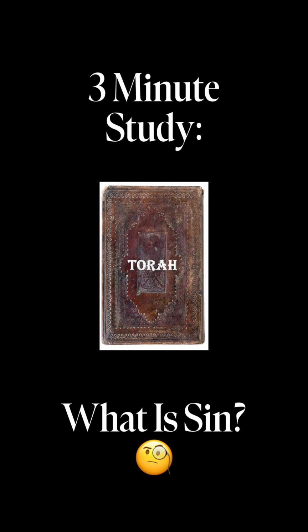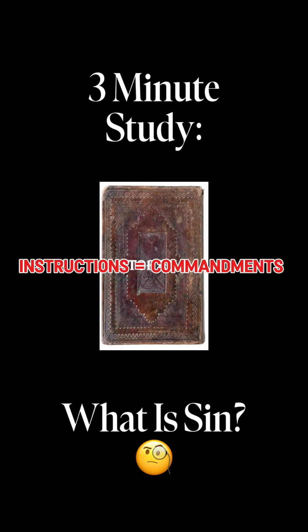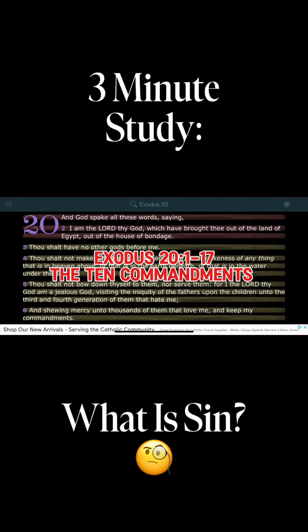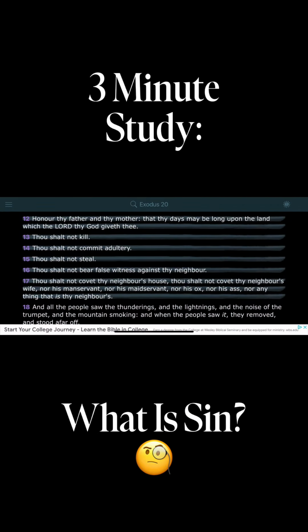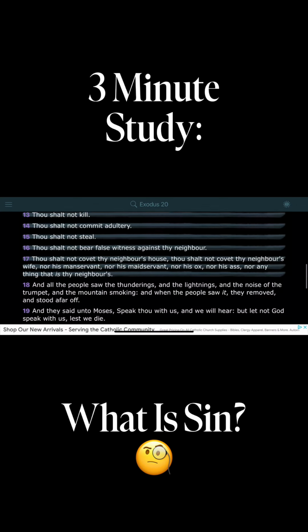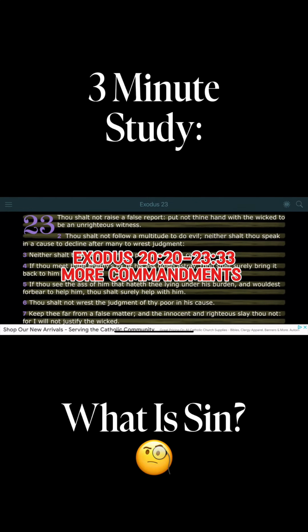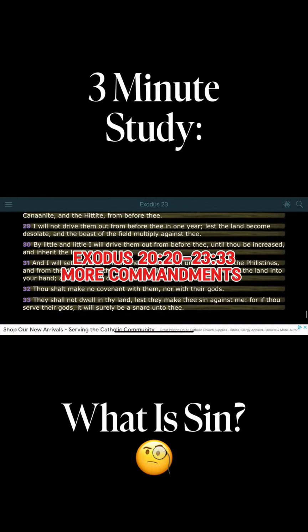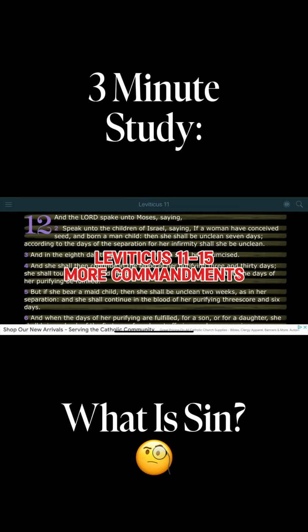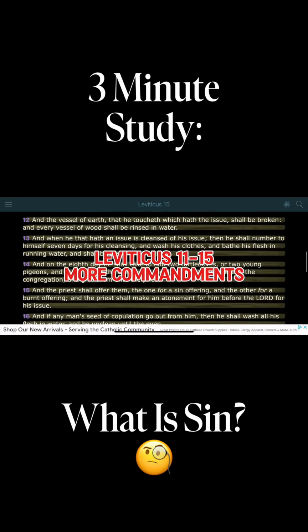I'm going to go into these books and point out exactly where the Lord spoke to Moses and gave him instructions to give to the children of Israel. It starts in Exodus chapter 20, verses 1 through 17. These are the 10 commandments. In the same chapter, verses 20 through 26, the end of the chapter, the Lord picks up where he left off and continues with his commandments. He continues these commandments of instruction all the way to the end of Exodus chapter 23. He gives more of his commandments from Leviticus chapter 11 through the end of chapter 15.